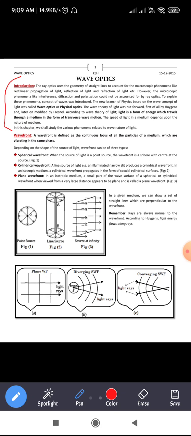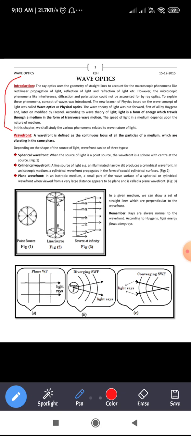So to explain these phenomena, the concept of waves was introduced. The new branch of physics based on the wave concept of light was called wave optics or physical optics. In this chapter we are going to consider the wave nature of light.